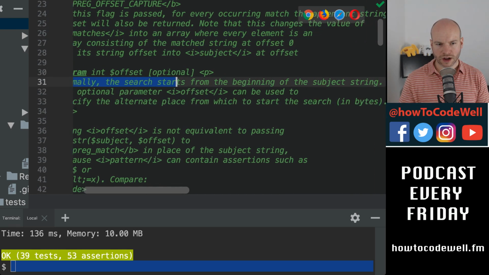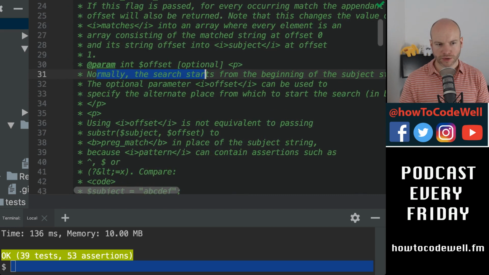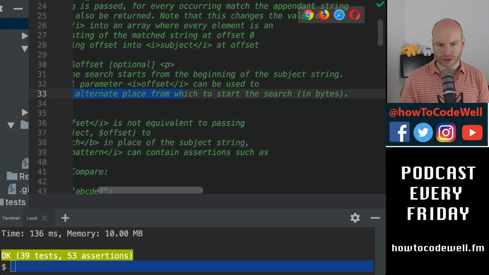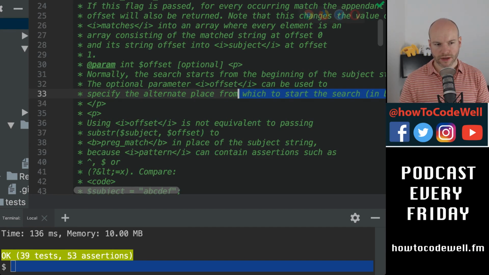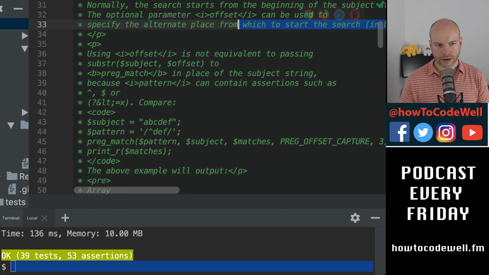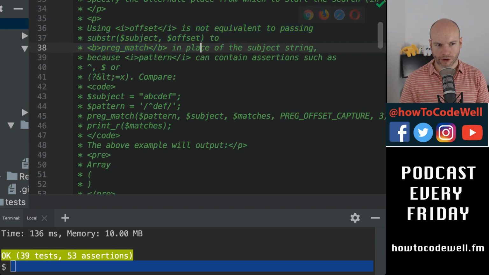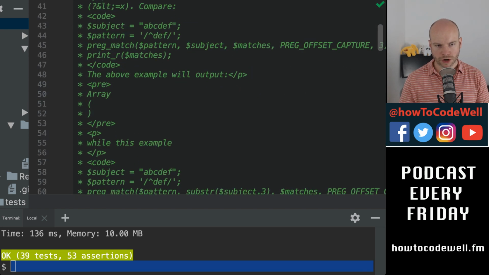Normally, the search starts from the beginning of the subject string. The optional parameter offset can be used to specify the alternative place from which to start in the string in bytes. No, we don't need to worry about that either. Using offset is not equivalent to passing substr, and so on. No, don't need to worry about that. So no, it would appear that I need to manually remove that, which is fine.